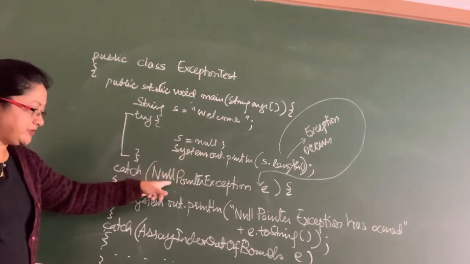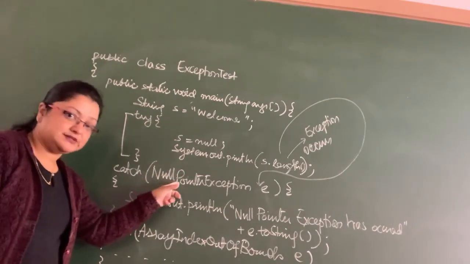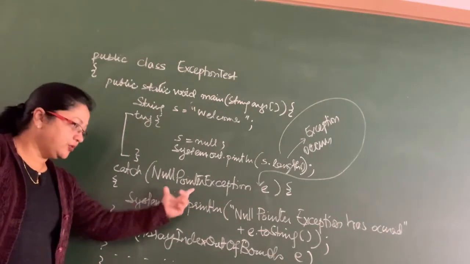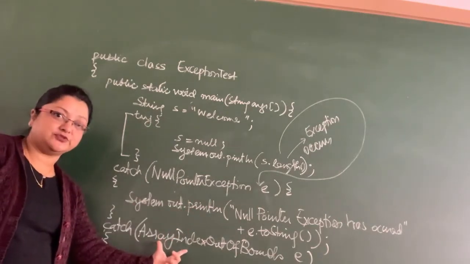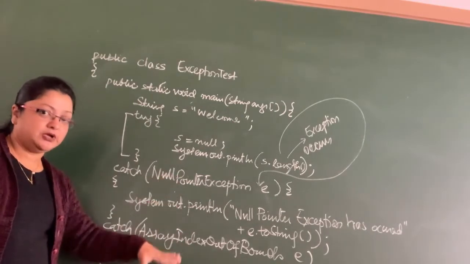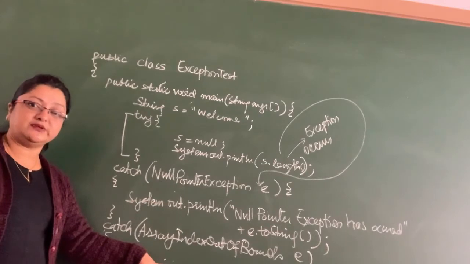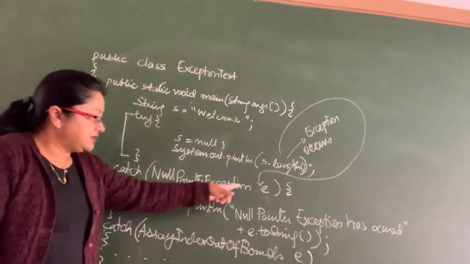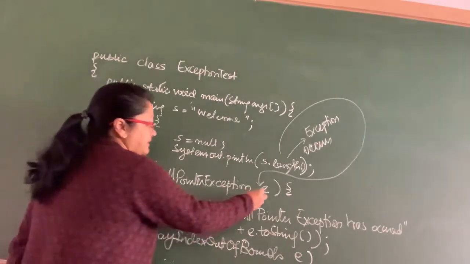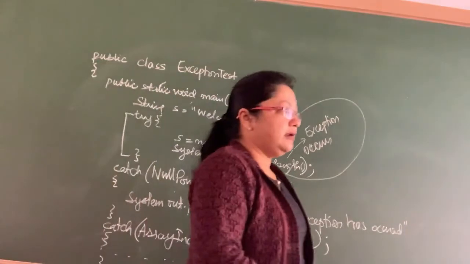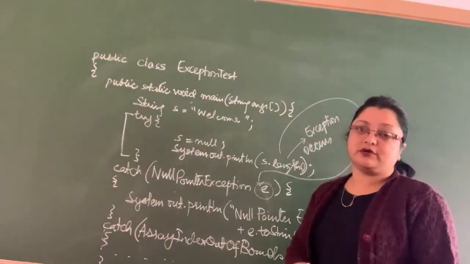Is it a NullPointerException which has occurred? If yes, then it will come inside this block. If no, then it will go and check in the next catch block. So it does not match this one, so it will not come here. Once it finds a match, it will not go to the next, just like in a switch case. Since it finds a match, it will be caught by this exception object e. So e now will represent the exception which has occurred.